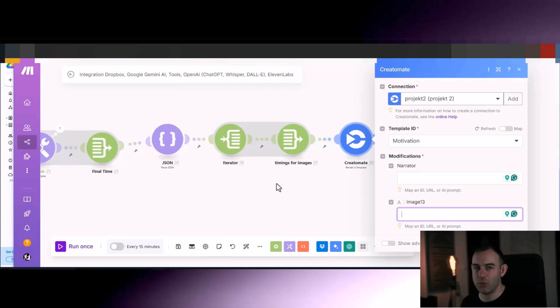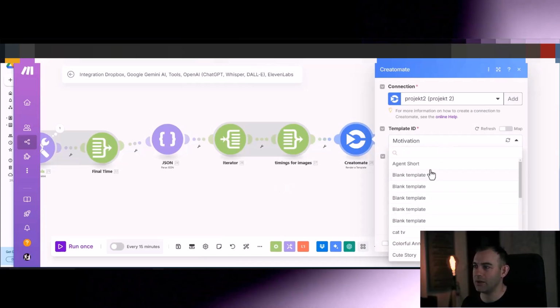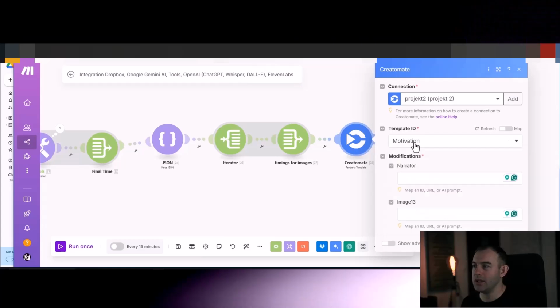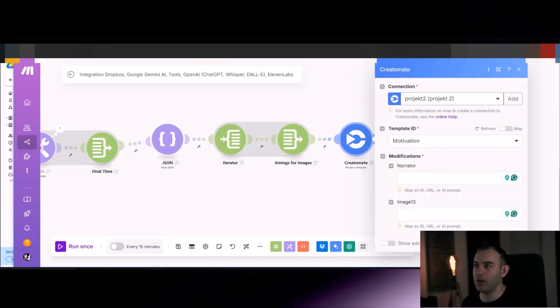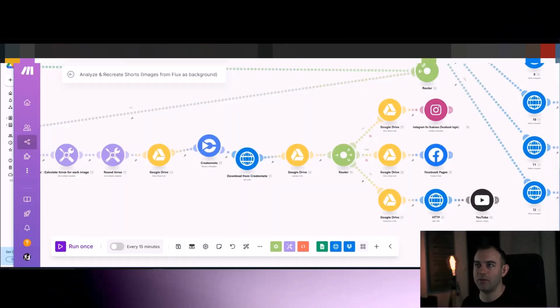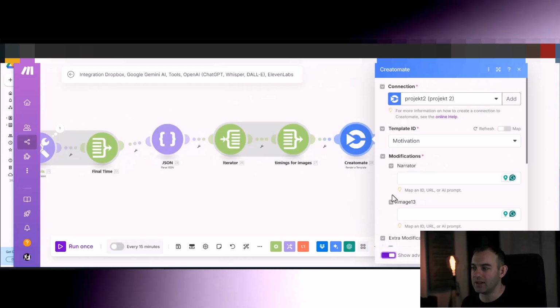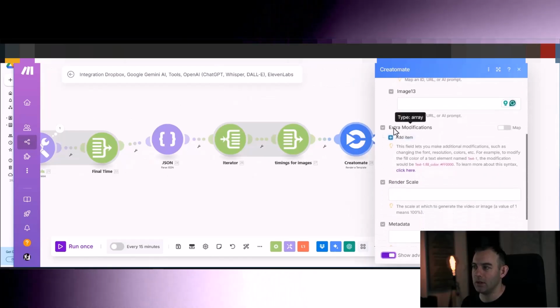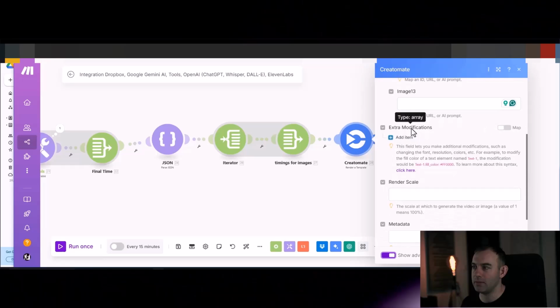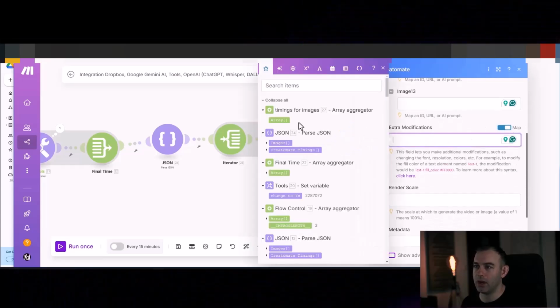So there is an easier way of doing this, and it took me a while to work this out because there's no tutorial for that anywhere. So what you want to do is select motivation. Don't worry if you have just one thing that you want to set as dynamic, because that will be a one-off thing, then yeah, go ahead and do that. But what I like doing is using the advanced settings. And then turn on the extra modifications. Now, click map, and we'll be putting our arrays here.